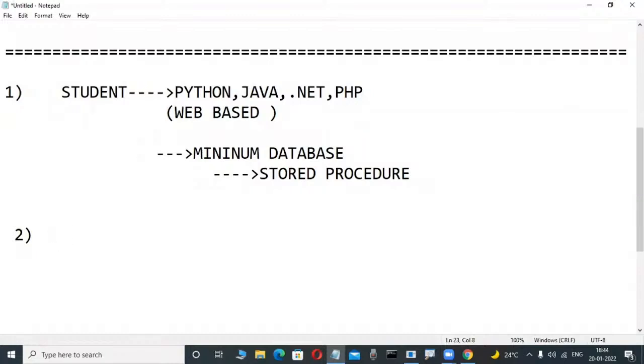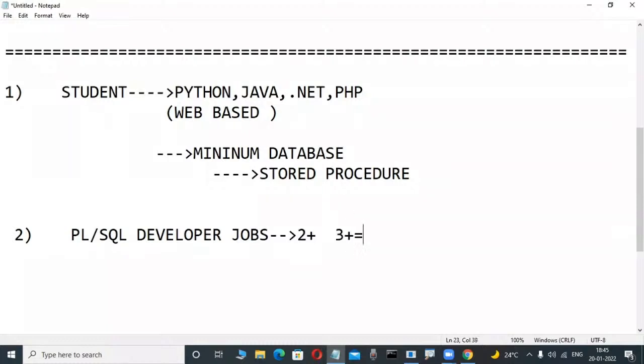Then those persons are applying for PLSQL developer jobs. Without any knowledge of Java, .NET, front end, maybe non-technical persons, they do not have very good programming skills. Then PLSQL developer jobs are there. Maybe a 2 years, 3 years gap is there.